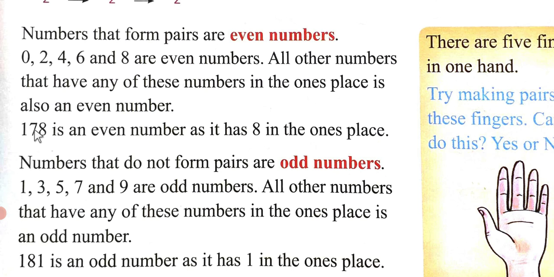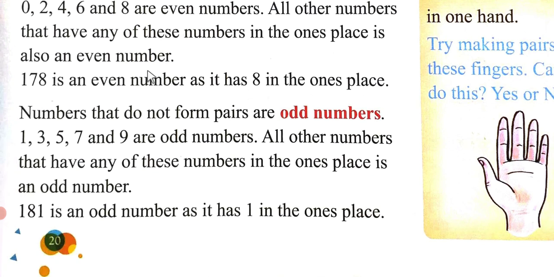The number which is at the ones place may be 0, 2, 4, 6, 8. If it is at the ones place, it will always be an even number.